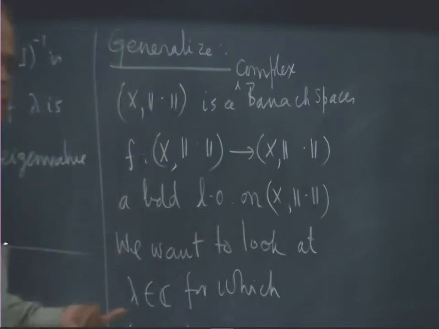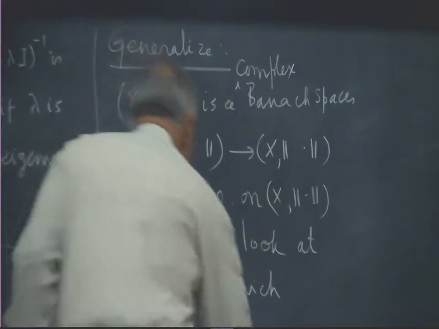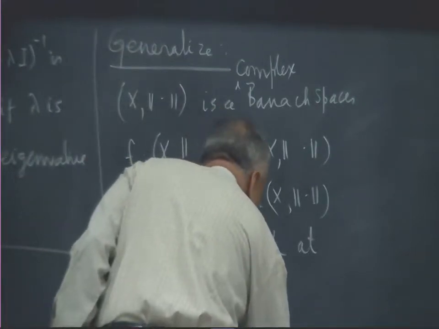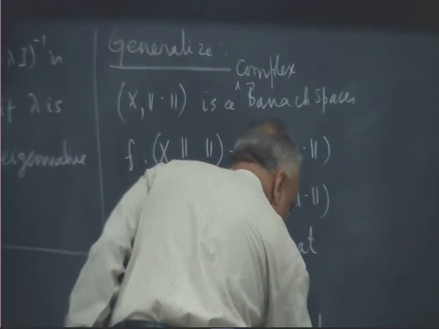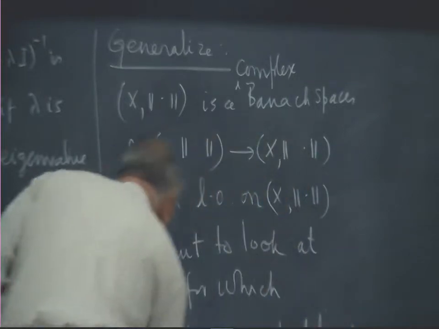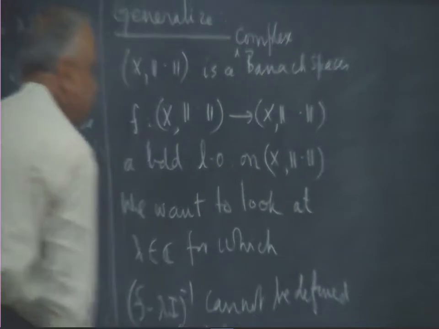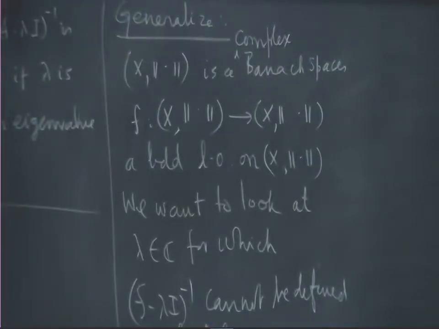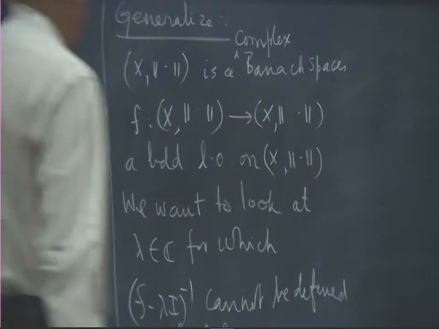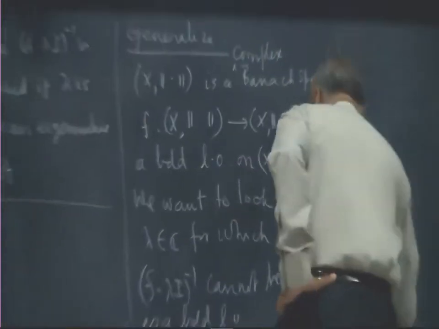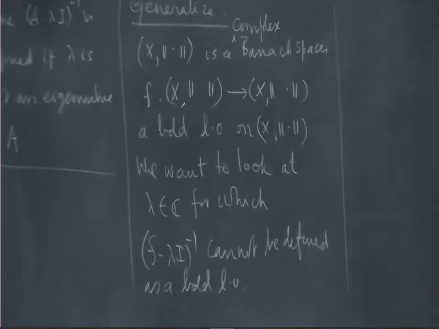So, the role of the matrix is now played by this operator F. F minus lambda I inverse cannot be defined as a bounded linear operator. We will see some examples later. First, let us get the formal definitions properly out of the way. Okay.